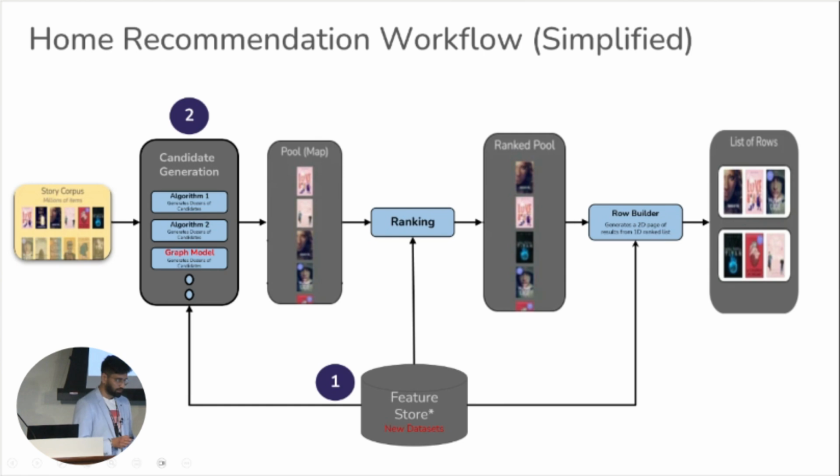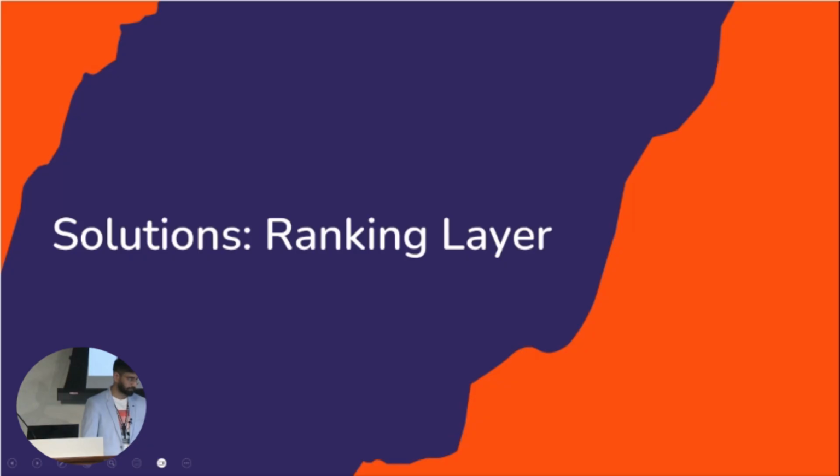Once we had this model, we used the features we extracted from the datasets we created in step 1 as node features in our graph-based model. This allowed us to extract more complex relationships from the data, and also benchmarking showed that introducing this graph-based model in our candidate generation step improved our recommendation quality, and especially for cold start users. Now that we had a better candidate pool, let's look at the changes we made to the ranking step.